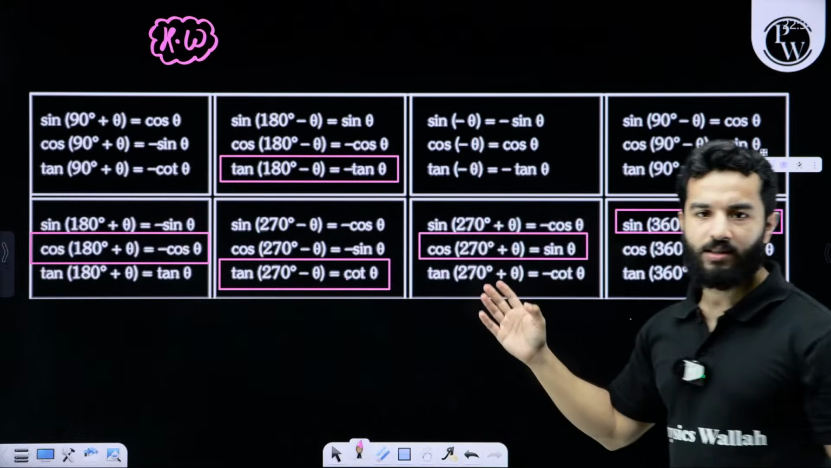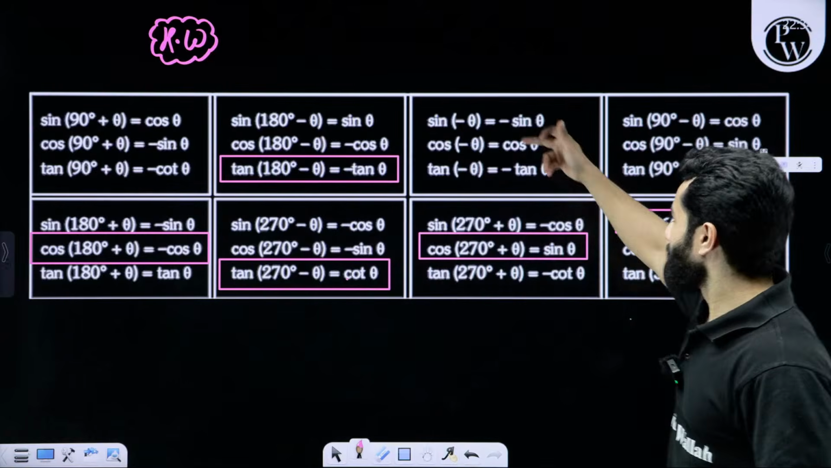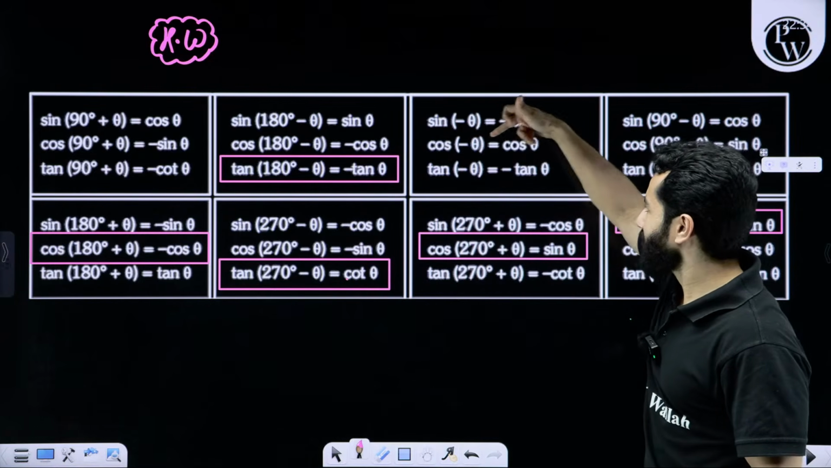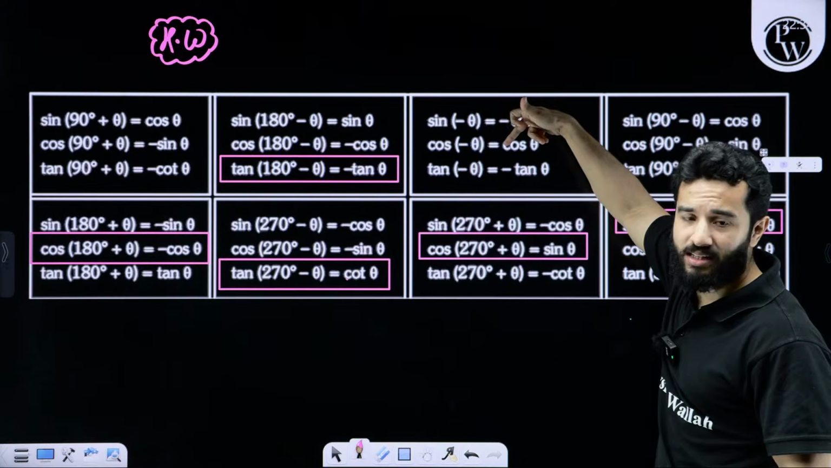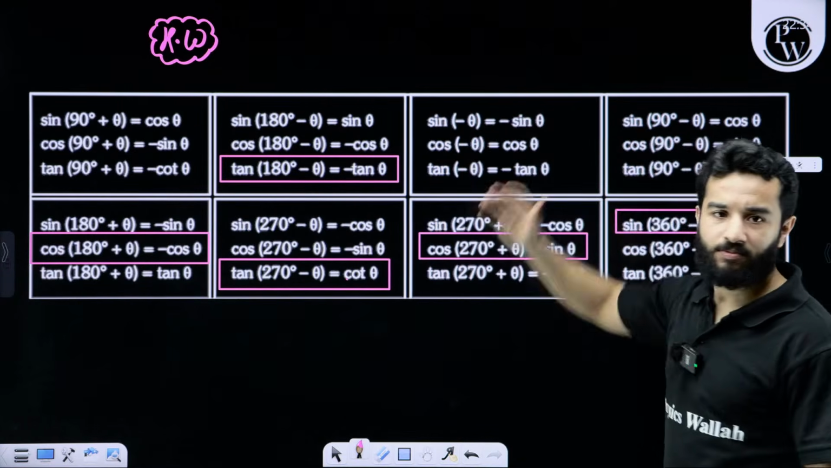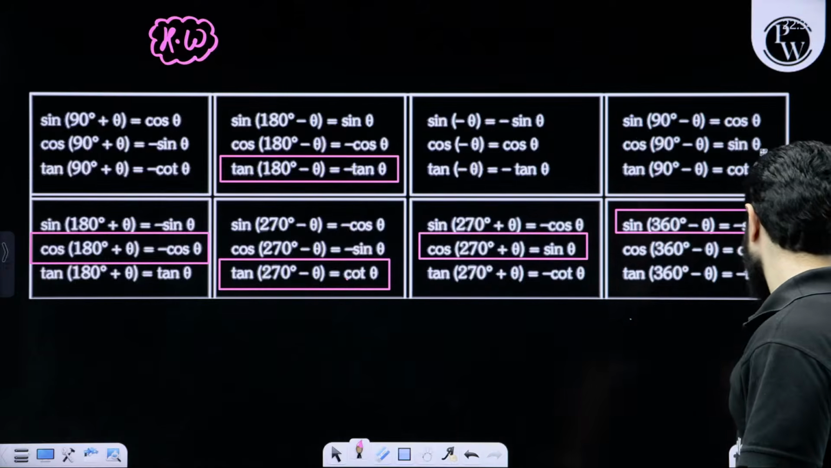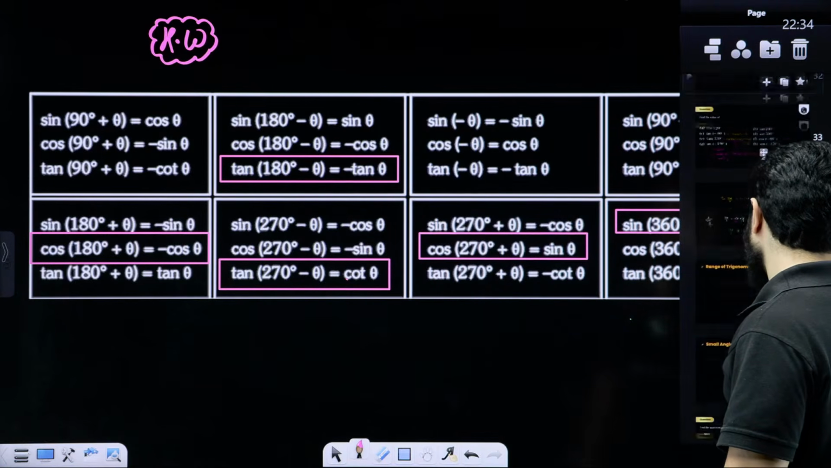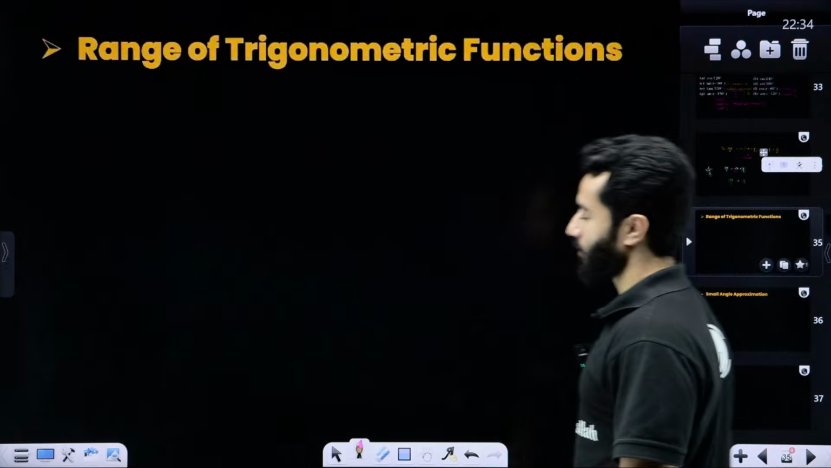So this table is for you. Play with it. Minus sine theta, minus cos minus theta. Cos will eat minus sine. Only cos eats. Tan minus tan. Done and dusted. Now let's talk about range of trigonometric function.